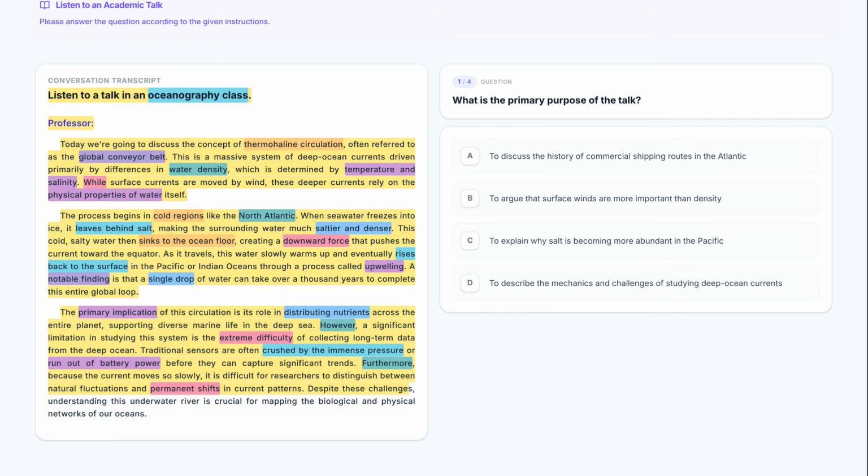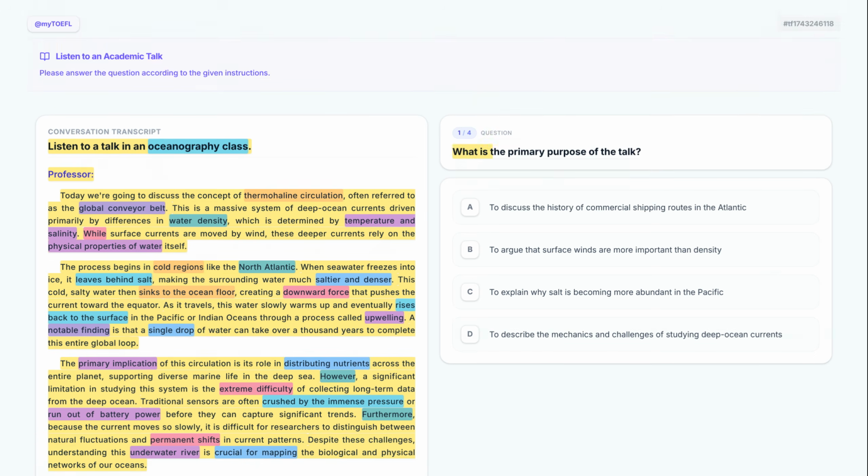Despite these challenges, understanding this underwater river is crucial for mapping the biological and physical networks of our oceans. The professor concludes by reaffirming the importance of the topic, calling the current an underwater river that is crucial for mapping ocean networks. What is the primary purpose of the talk?